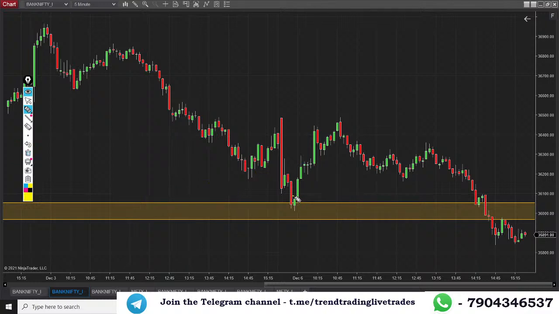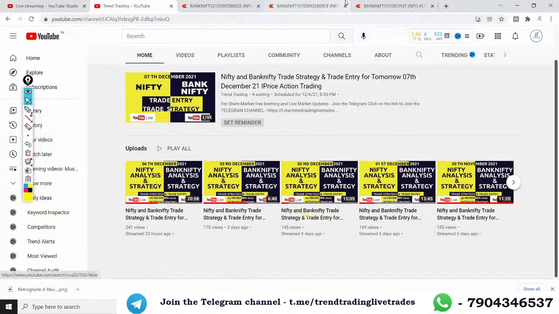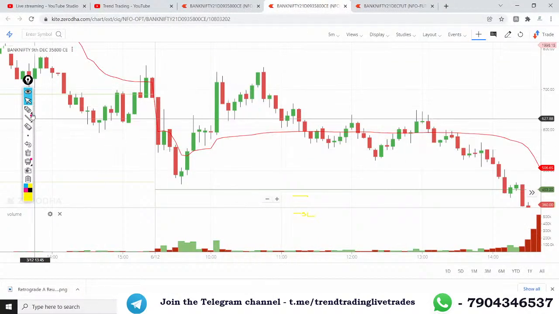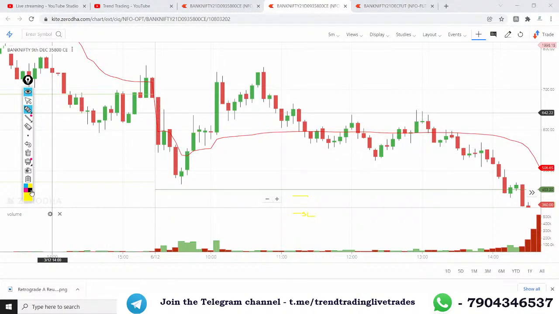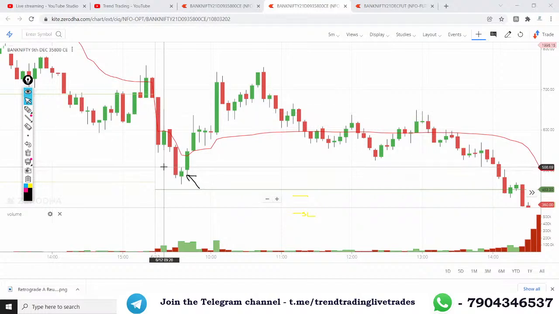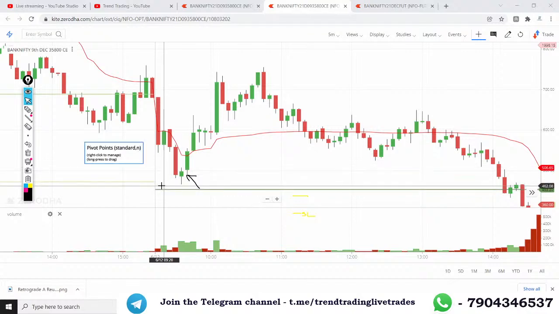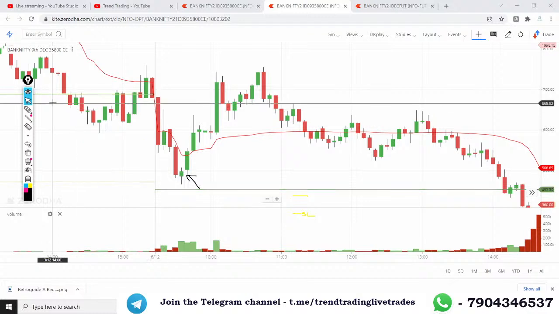So from this point, above this candle was a clean entry, with the stop loss a few points below. We got the entry in future somewhere around 36,085. If we check the same entry in the option, the 36,000 option, this is the candle where we got the entry. Above the candle high of 508, we got an option entry at 509 with a stop loss of 460, almost 49 points of stop loss.